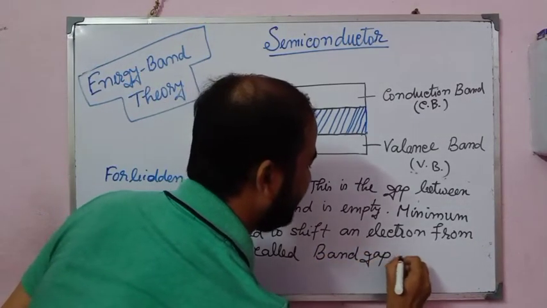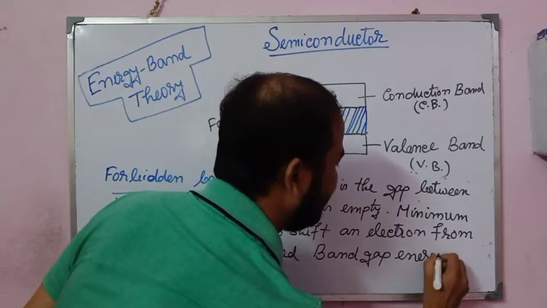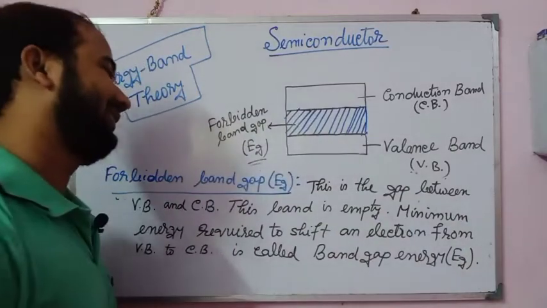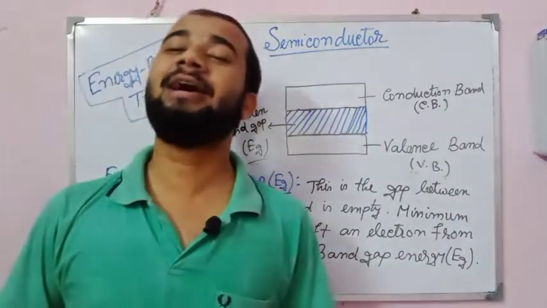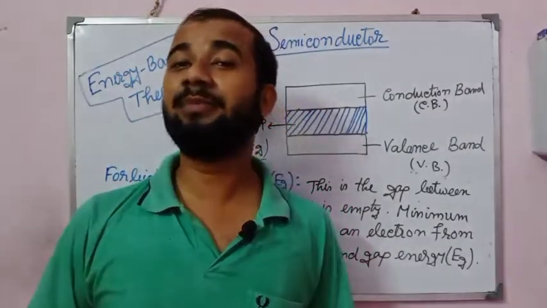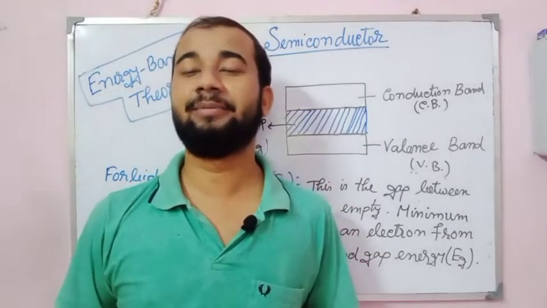This band gap energy is written as Eg. Okay, I think you are clear about these three parts: what is the valence band, what is the conduction band, and what is the energy gap.